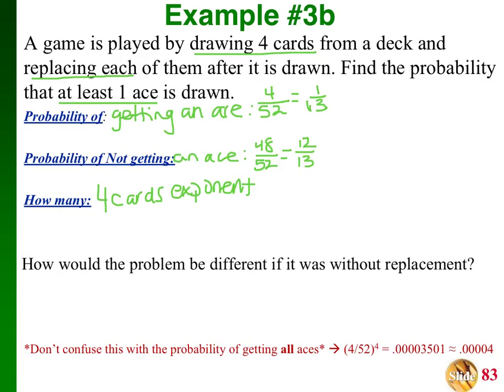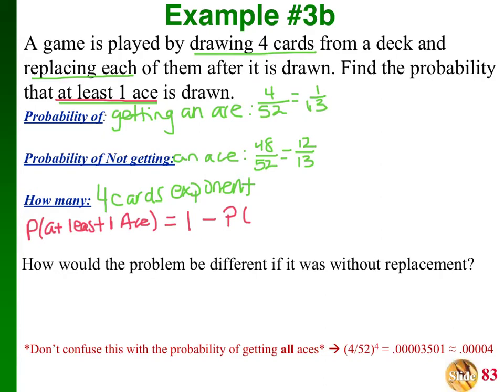Now what I need to do is make sense of at least 1 ace. So here I'm going to do the probability of at least 1 ace is equal to 1 minus the probability of what would go in as a complement. So at least 1 ace, at least 2 aces, at least 3 aces, at least all of them are aces.